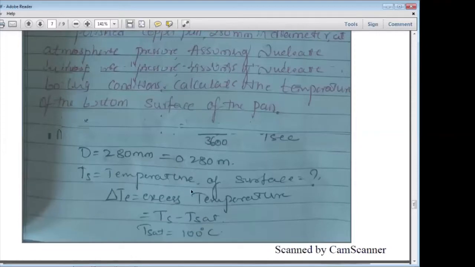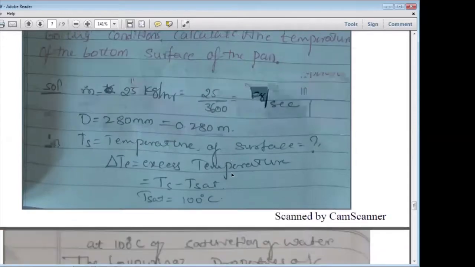Then TS is equal to the temperature of the surface. You need to calculate that here. Then delta T is called the excess temperature. How to calculate delta T, the excess temperature? That is TS minus T saturation. What is the saturation temperature? 100 degrees Celsius. So if you know this excess temperature, and you already know the saturation temperature of the water, then you can easily calculate the surface temperature of the pan.